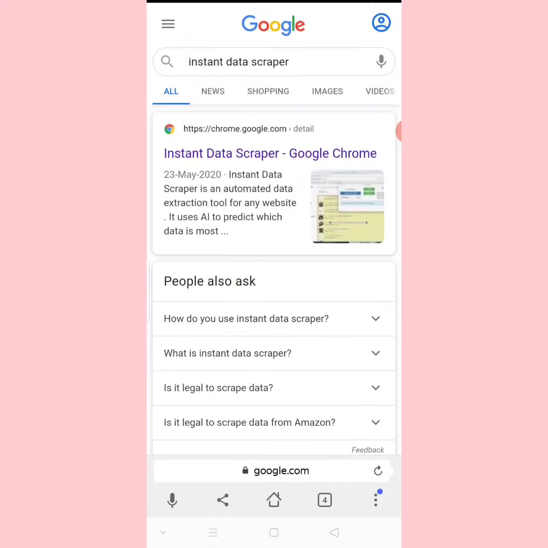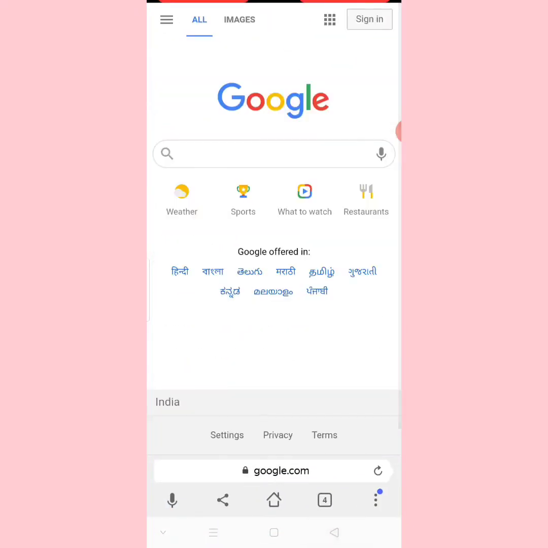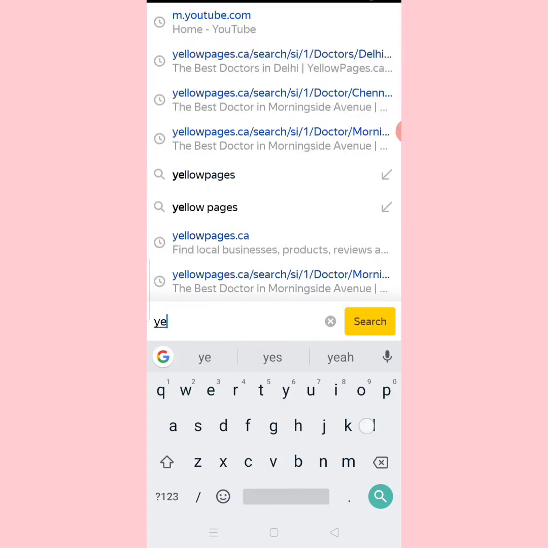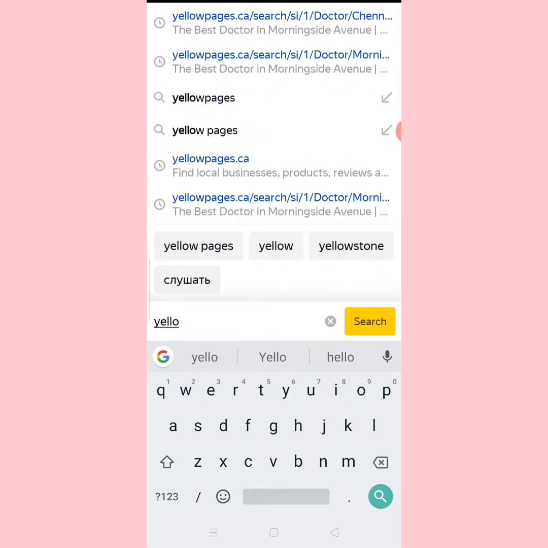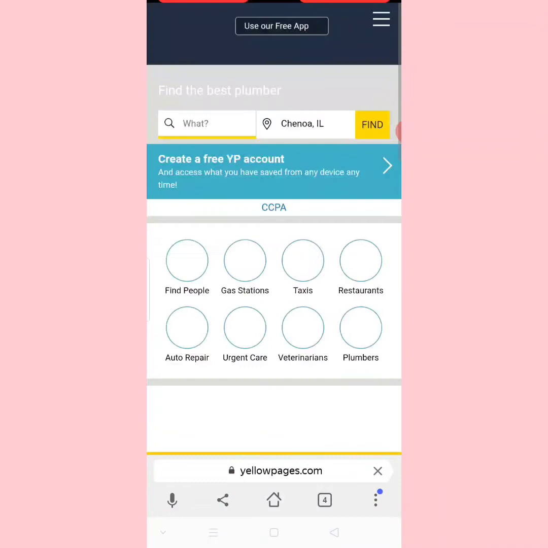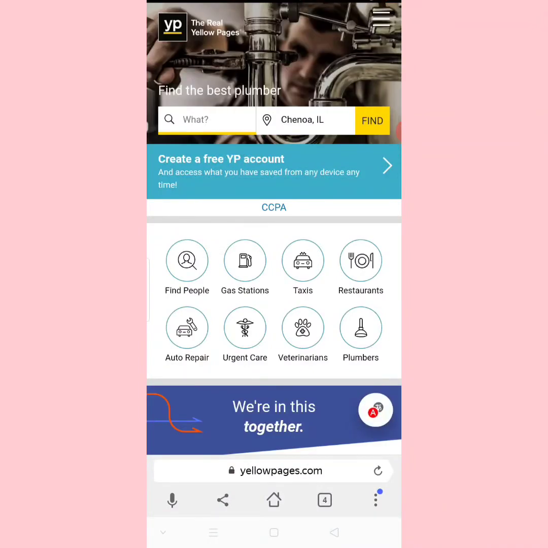Let me show you how to use Yellow Pages so that we can extract data. Here I'm going to type yellowpages.com. This is the one, YP.